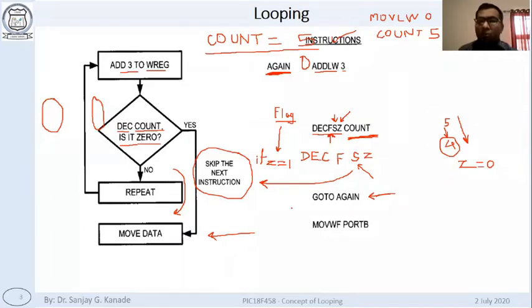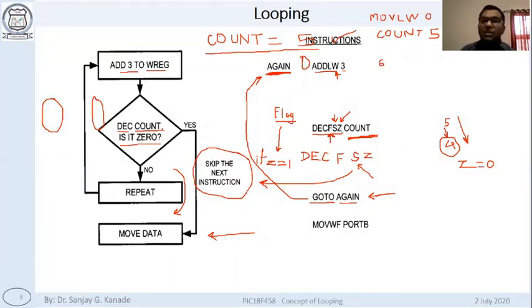Okay. Now what does this instruction say? Go to again. Again is a label. So after this instruction, it will go here. It will go to again. What is written there? Add the literal 3 to W. Means it will add 3. Okay. Where will it be added? This 3 will be added to W. Right? Means now W has become 6.